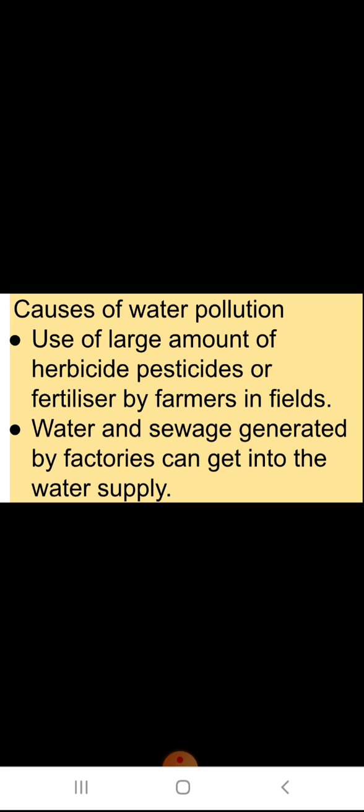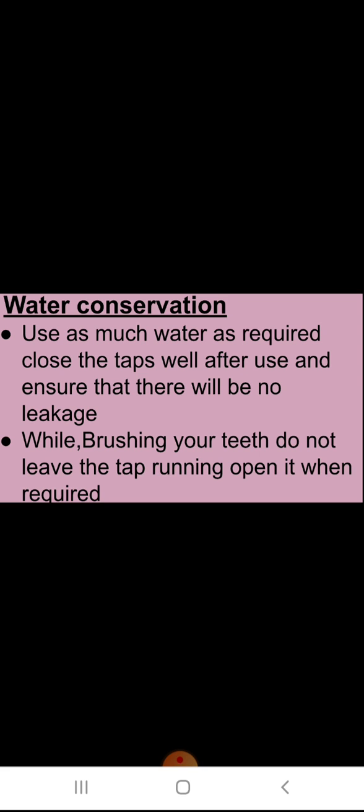Factories nearby rivers produce harmful chemicals that are drained into the water bodies and affect them. Other causes are sewage generated by houses and littering on the land, which is one of the most common causes of water pollution.